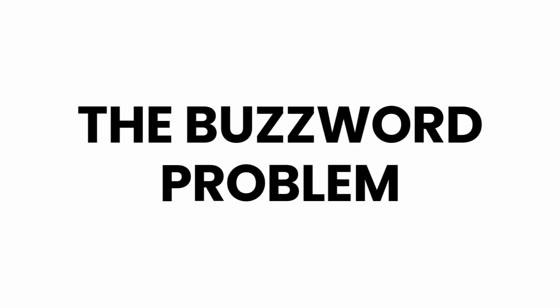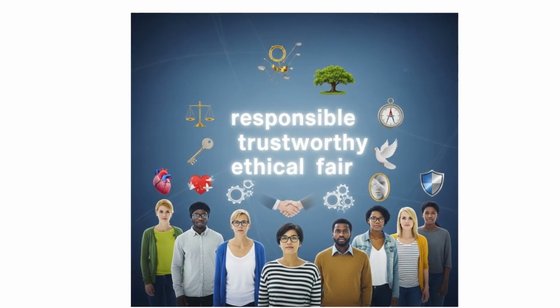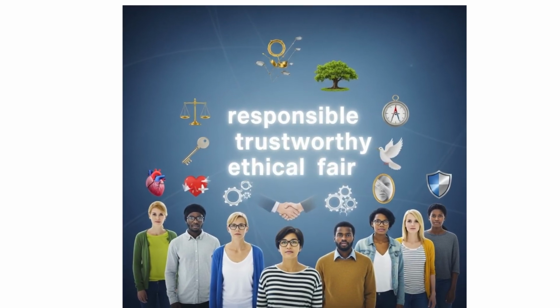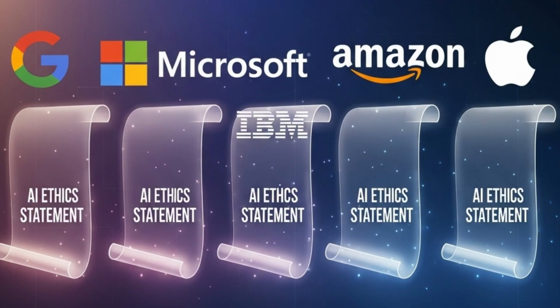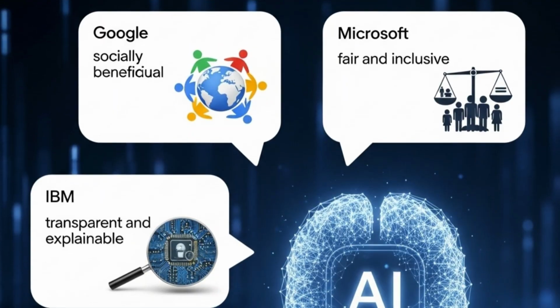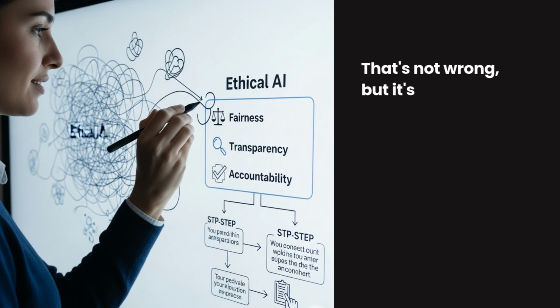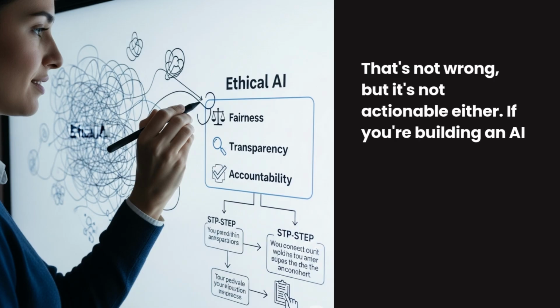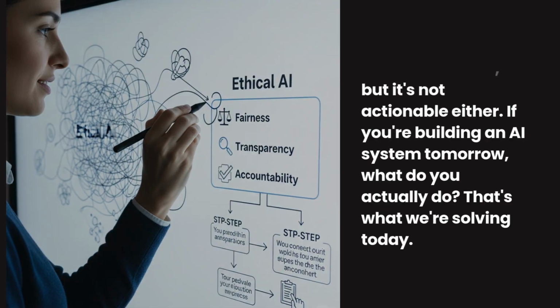Walk into any AI conference and you'll hear these words everywhere: responsible, trustworthy, ethical, fair. But ask 10 people what they mean and you'll get 10 different answers. Every major tech company has an AI ethics statement. Google talks about being socially beneficial. Microsoft wants AI to be fair and inclusive. IBM emphasizes transparent and explainable systems. That's not wrong, but it's not actionable either. If you're building an AI system tomorrow, what do you actually do? That's what we're solving today.